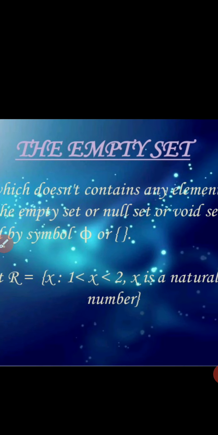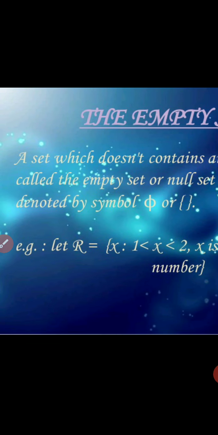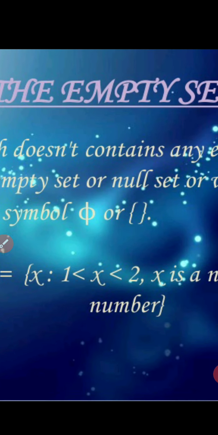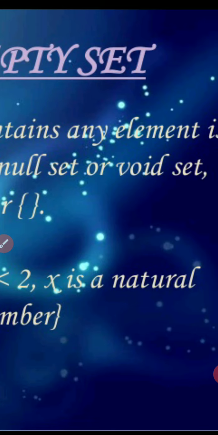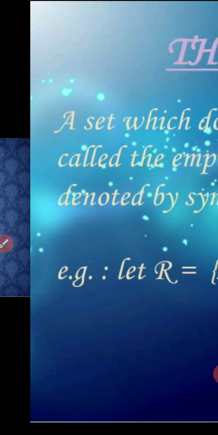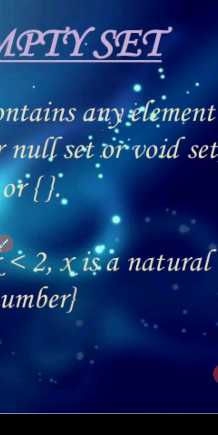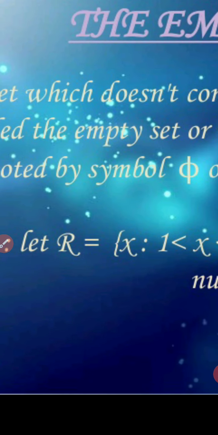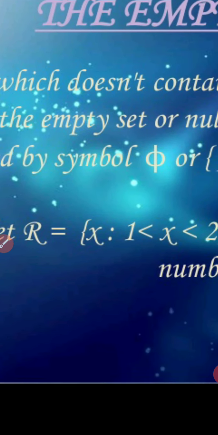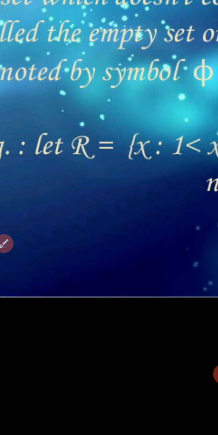Next, the empty set. A set which doesn't contain any element is called the empty set or null set or void set, denoted by the symbol phi, or you write nothing inside the braces.